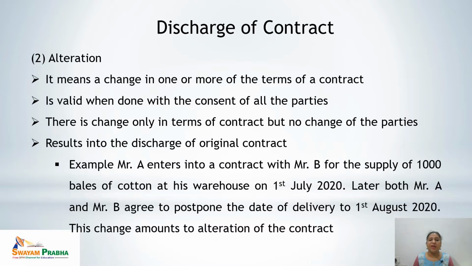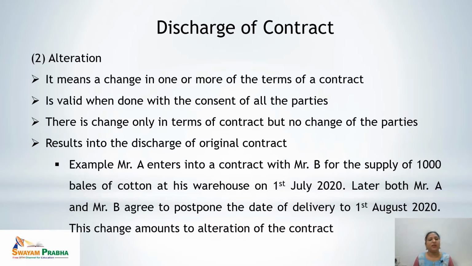If Mr. A enters into a contract with Mr. B for the supply of 1,000 bales of cotton at his warehouse on 1st July 2020. Later, both Mr. A and Mr. B agreed to postpone the date of delivery to 1st August 2020. This change amounts to alteration of the contract.